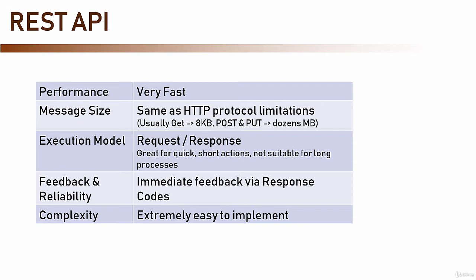All the modern development languages have specialized libraries which will help you create a REST API and implement all the technical parts such as serializing the JSON, converting it to objects, and more. For example, in .NET we have ASP.NET Web API, in Java we have Spring, in Python Flask, and so on. The bottom line is very simple. Developing REST API is extremely easy. REST API is extremely useful for traditional web-based systems with either a user interface that can talk REST and JSON, and almost every client technology can do that nowadays, or other services that call its API. If you are designing such a system, REST API should be the first place to look for a messaging method.